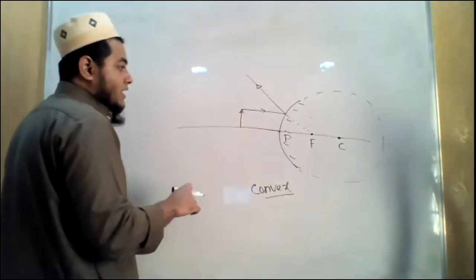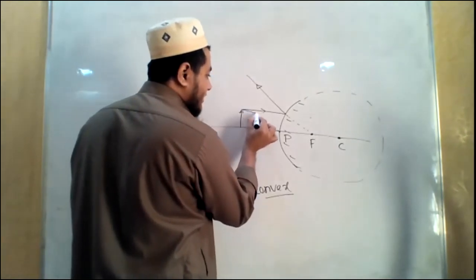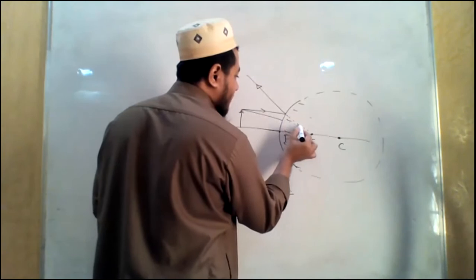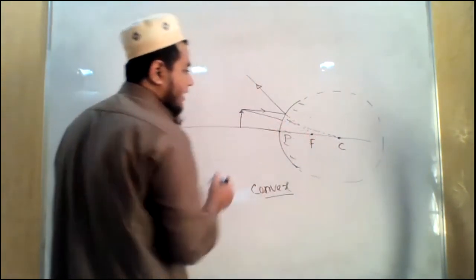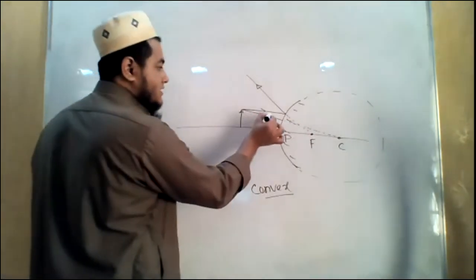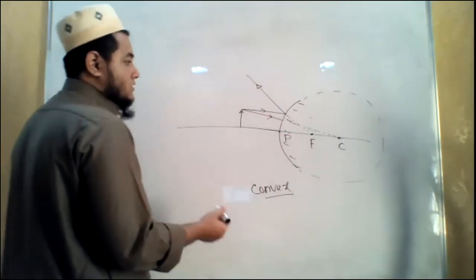Then another light ray that we will consider is incident along the center of curvature. And we know that if a light ray incidents along the center of curvature, that means along the radius of curvature, what is happening?